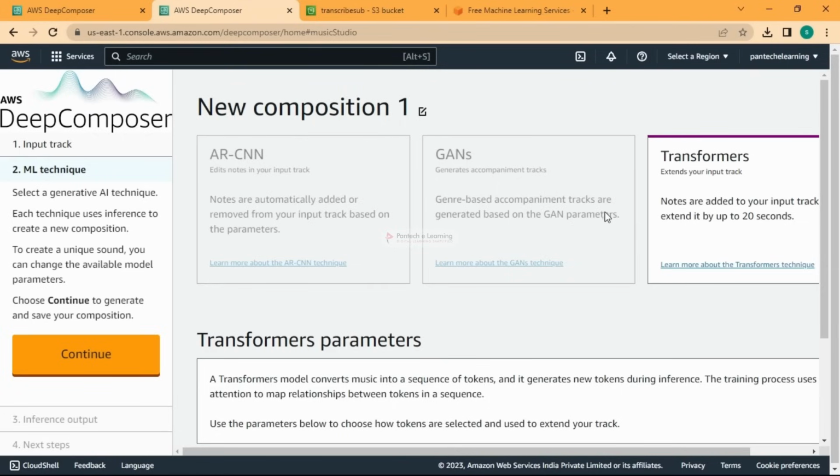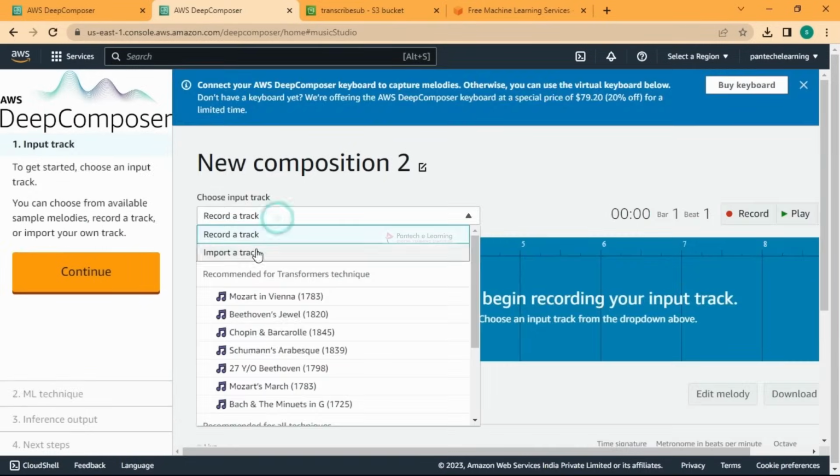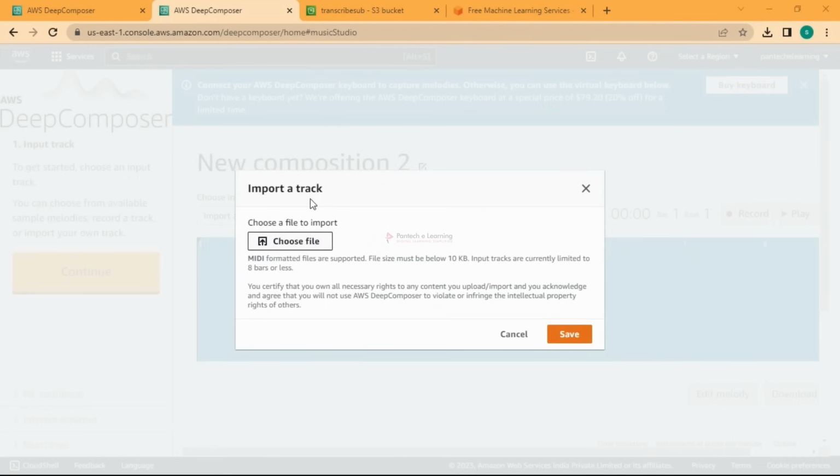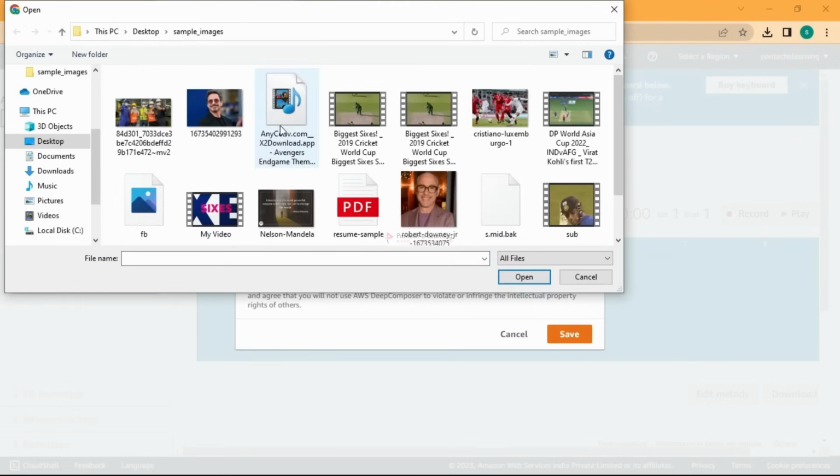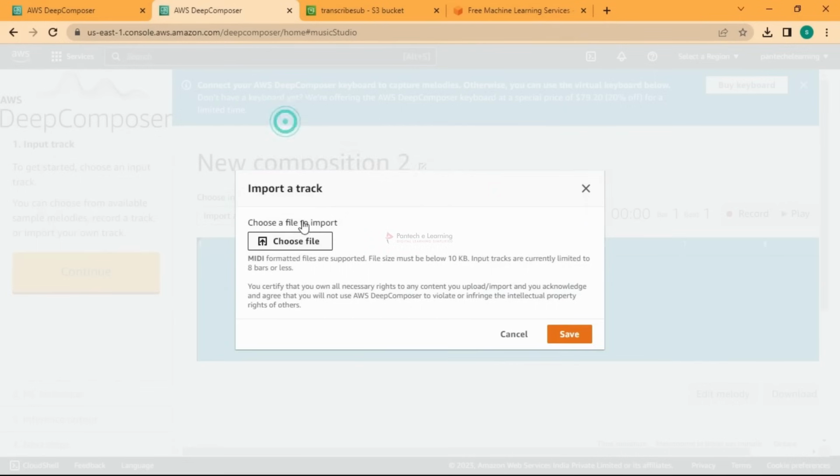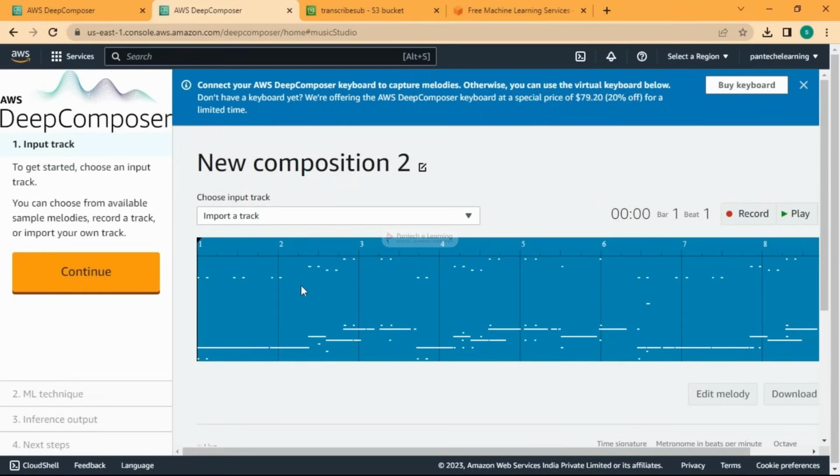I will go and change some of this. Apart from this, we'll try to change this. Okay, I'll continue with this. I think the input track is the imported track, my file. I will try to go and add some more music with some other thing. Okay, so the same thing which we have used previously, the 16 second.